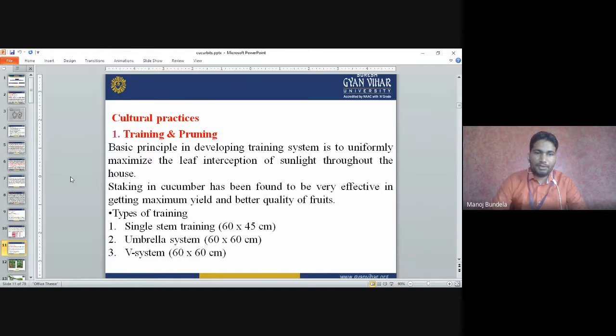Among the types of training system, for the single stem training system we can use 60 by 45 centimeter spacing, for the umbrella system 60 by 60 centimeter spacing, and for the V system 60 by 60 centimeter. So this is the training system we will use.